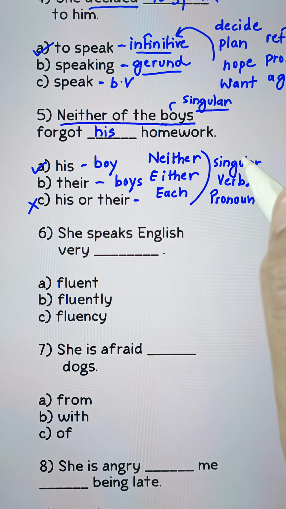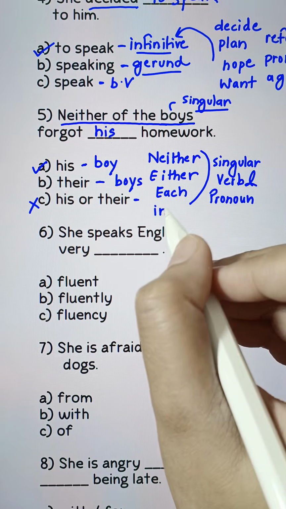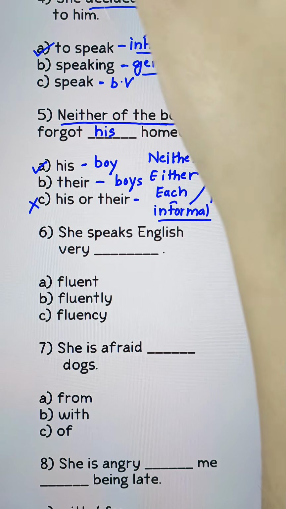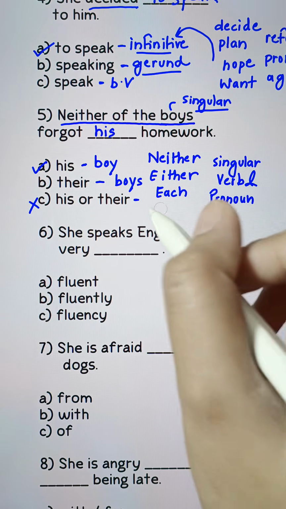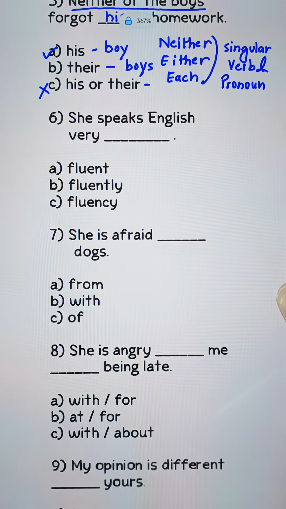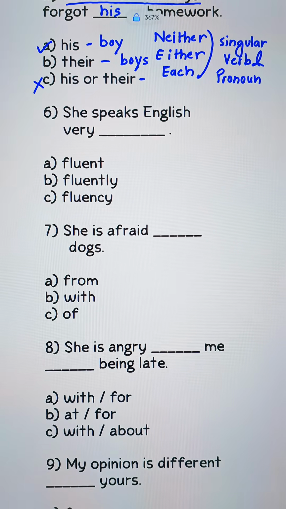There would be some people who would say forgot their homework, but that's informal English. Neither, either, each follows a singular verb and a singular pronoun. All you have to do is remember the rules.